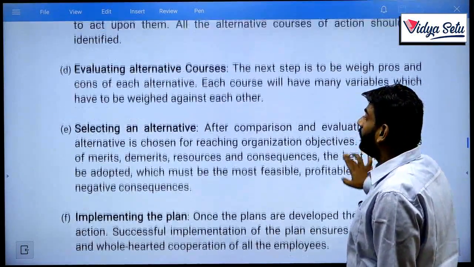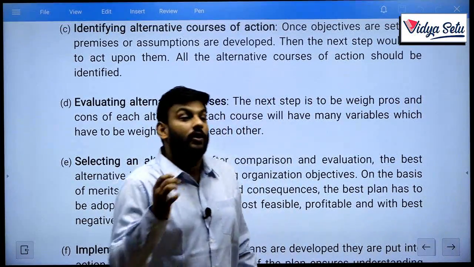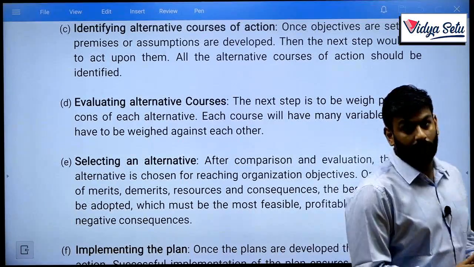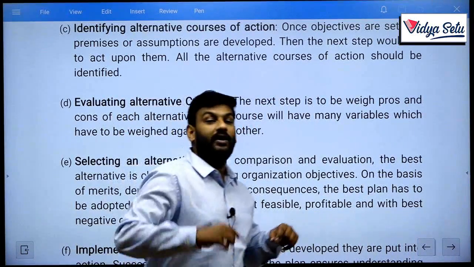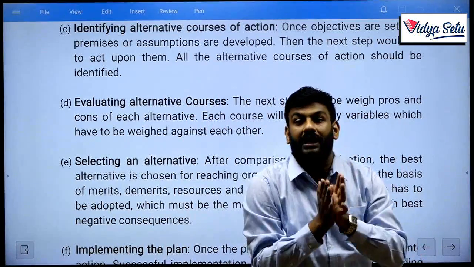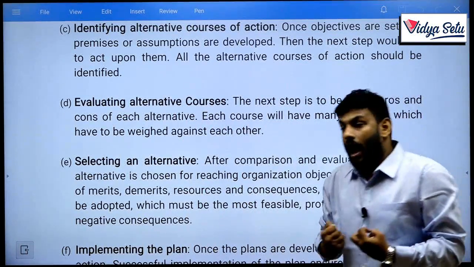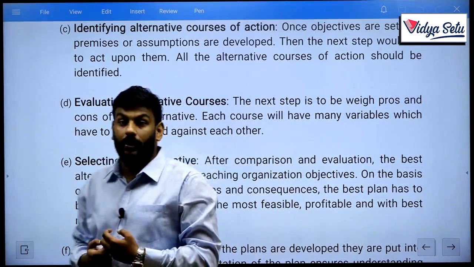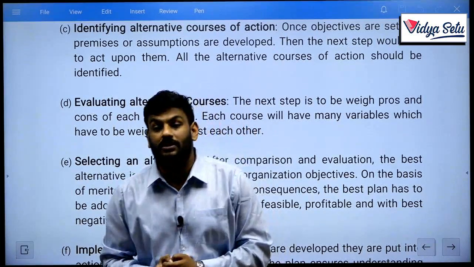My dear, it is not enough to identify all alternative courses, you also need to evaluate them. Evaluate means you need to identify their pros and cons, which alternative takes how much time, how much price it will take, how I can do the best thing in my process, how my resources should be best utilized in my plan.